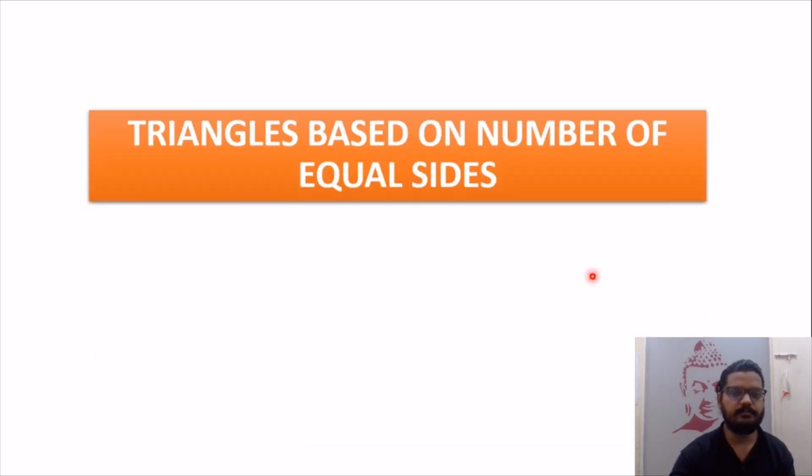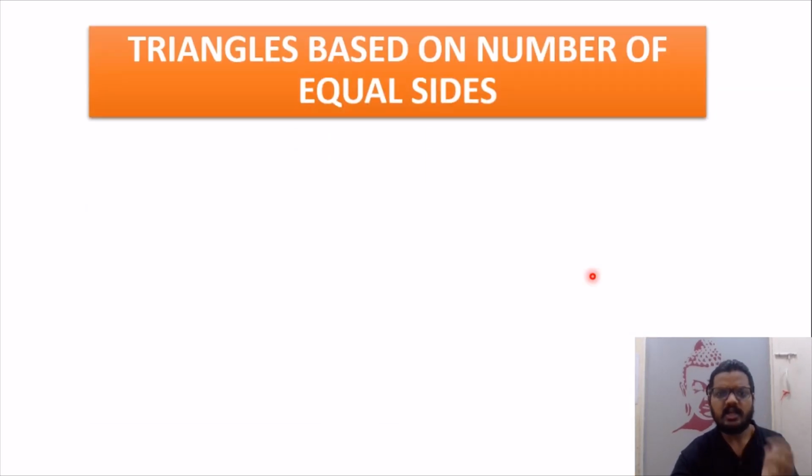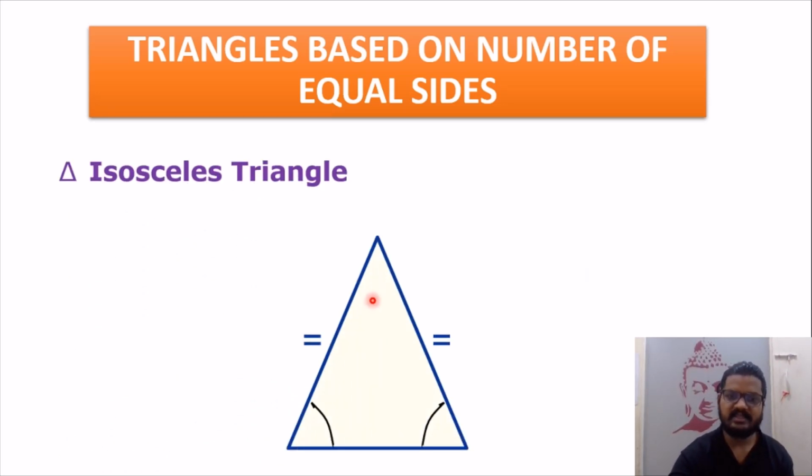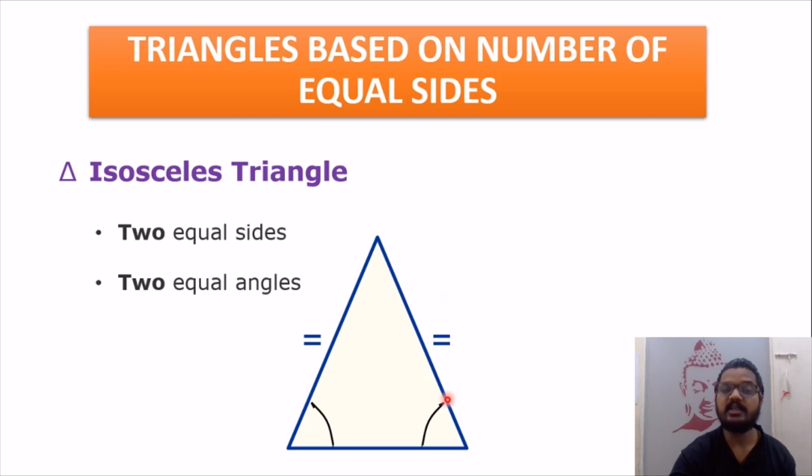Moving further to the next one. Now we had three sides equal. Now we will have two sides equal, called an isosceles triangle. Let's observe this triangle. What we can see, this side is equal to this side. And that is the reason the angles are always equal. Students, do remember, if sides are equal, their opposite angles are also equal. Therefore, we have two equal sides and two equal angles. Though the measure of these angles could be anything. It is not going to be fixed like an equilateral triangle where it will be 60. No. It could be any measure, but the two sides will be equal and the opposite angles will also be equal in an isosceles triangle.